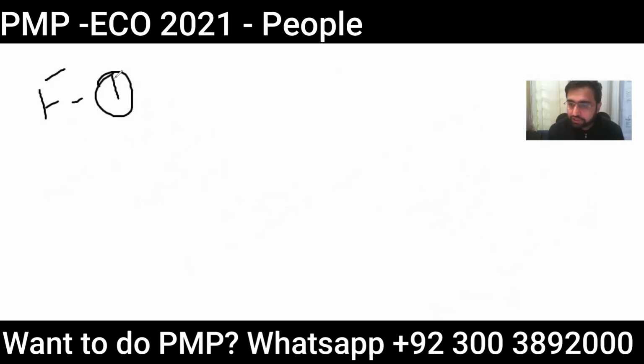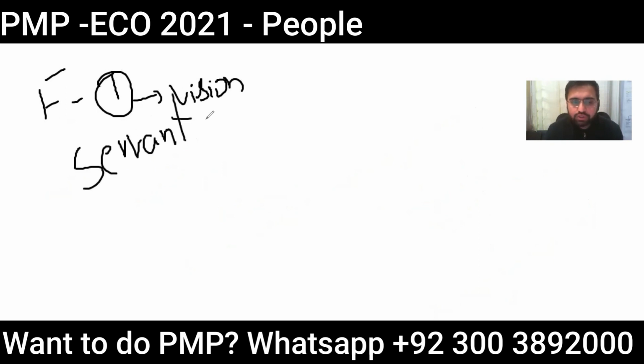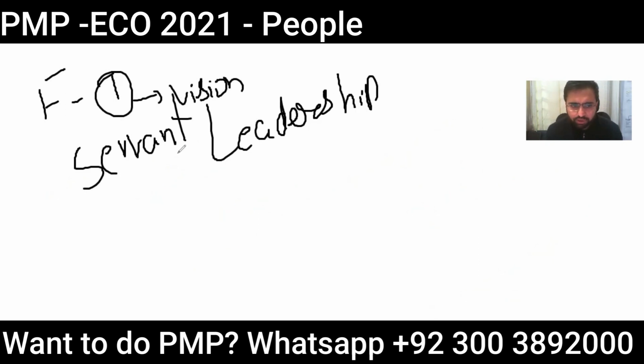We need to set vision. We need to set clear goals. What needs to be expected from the people. Here, as a general aspect, the project manager should act like a servant leader. Now, this is a new thing that is unfamiliar to the people who have done traditional project management, servant leadership, that you need to act like a servant leader. What does this mean? This means you need to help the team.